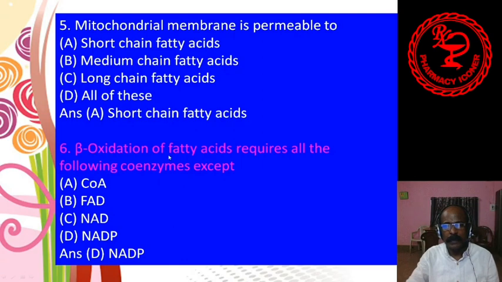Number 6, beta oxidation of fatty acids requires all the following coenzymes except CoA, FAD, NAD, NADP. Answer is D, NADP. Except NADP, all these three, CoA, FAD and NAD, are required.